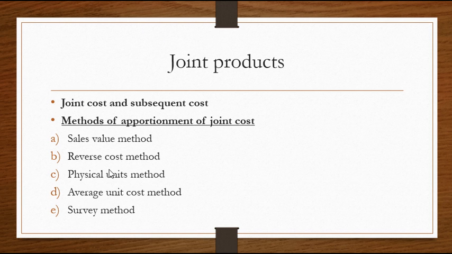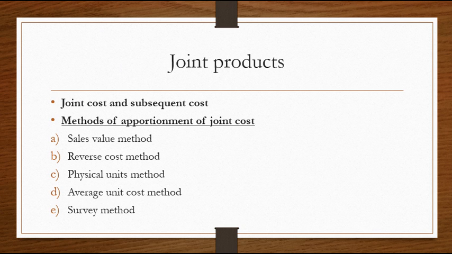Next method is physical units method. Under physical units method, the joint cost is apportioned on the basis of relative weight, volume or quantity. So what is it based on? Based on the relative weight, volume or quantity. It means the joint cost is decided based on the number of units, the total value or the quantities. For example, the products are given here. You are producing different joint products in different industries.